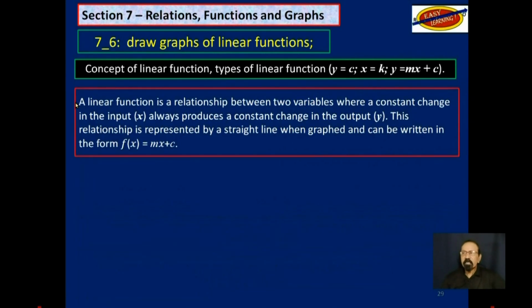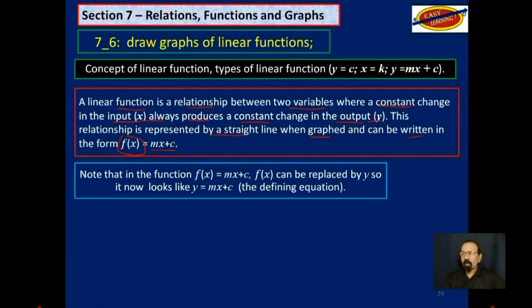So what is a linear function? A linear function is a relationship between 2 variables where a constant change in the input, which is the x value, always produces a constant change in the output, which is the y value. This relationship is represented by a straight line when graphed and can be written in the form f of x is equal to mx plus c.